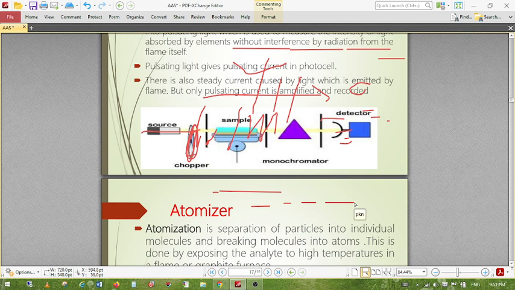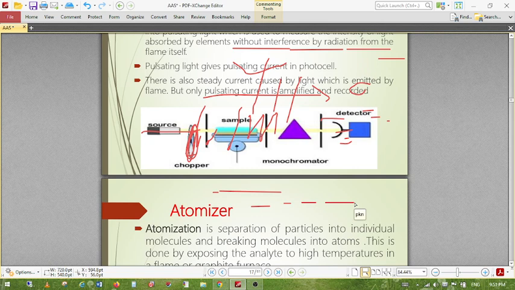Next part is the atomizer. Atomizer, or atomization, is the separation of particles into individual atoms. That means molecules get separated and dissociate the chemical bond to form the atom. So the main work of the atomizer is breaking down the molecule, dissociating the bond, and breaking down the molecule to form the atom.